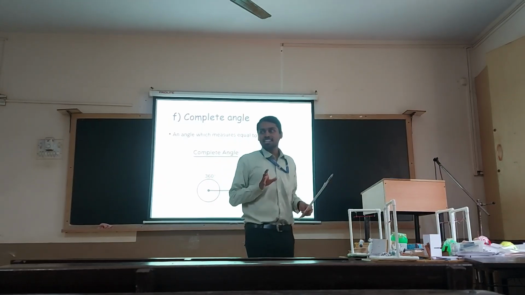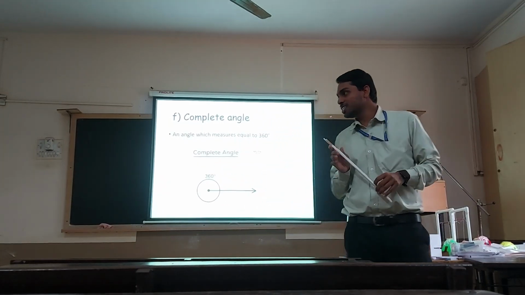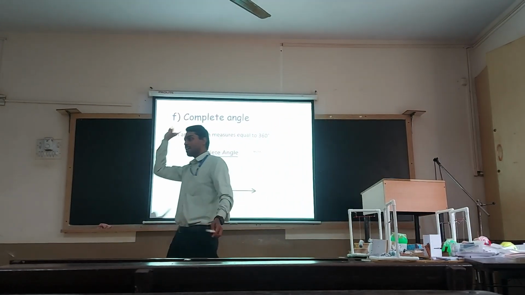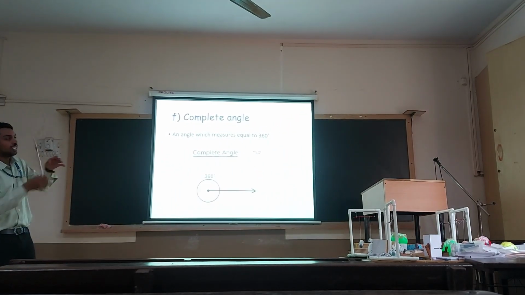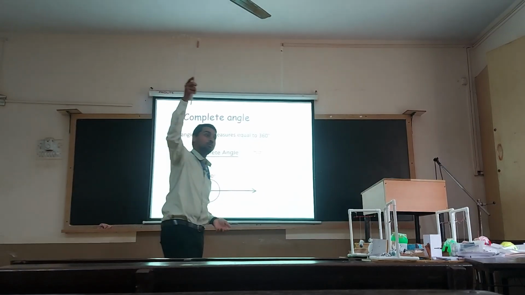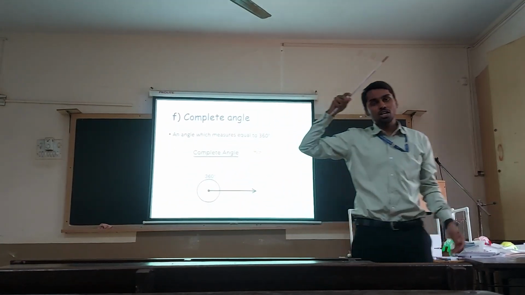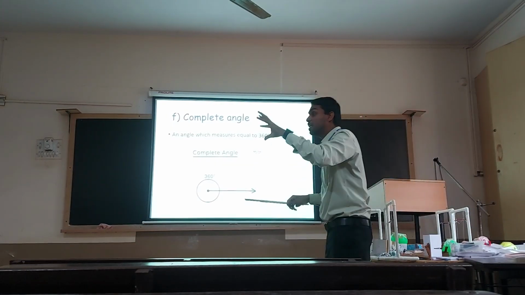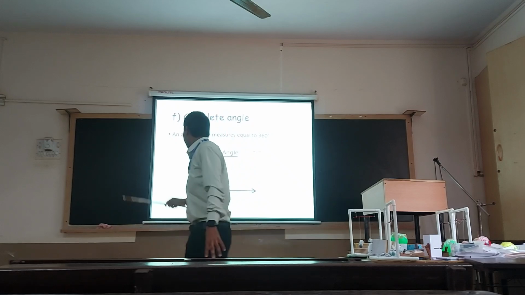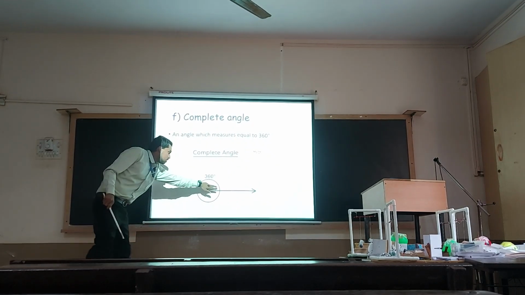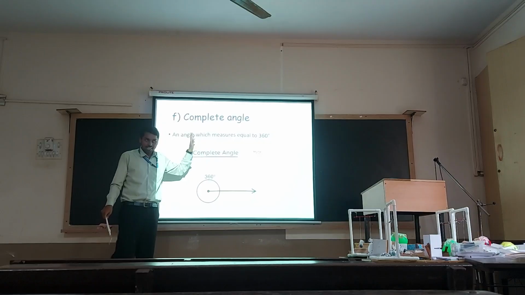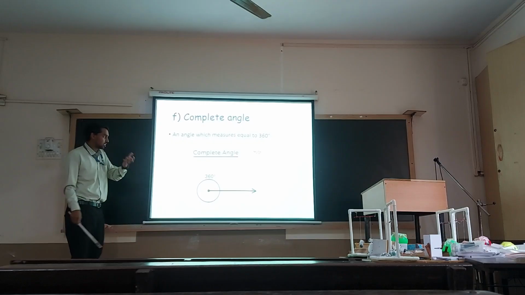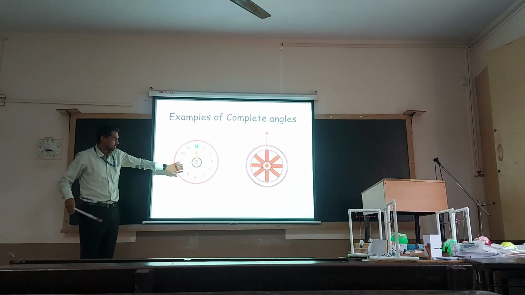There is one player in cricket who is called Mr. 360. Do you know who he is? A.B.D. Yes. He can hit the shots all over the park. He can loft it over third man, point, over mid wicket, mid on, over fine leg. In all parts of the ground, he can hit the shots. That's the reason he is called a complete player and a 360 degree player. In the similar fashion, an angle which makes 360 degrees is called a complete angle. So these are the examples.